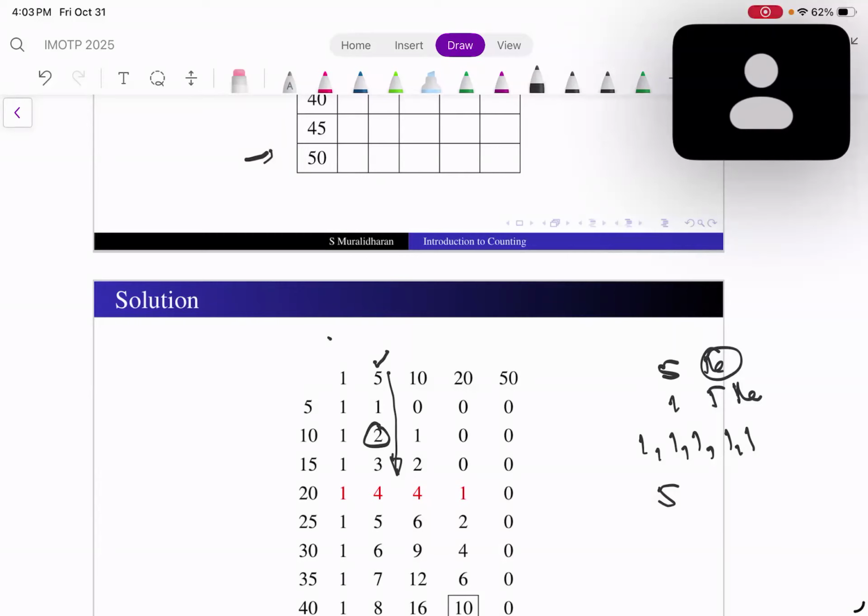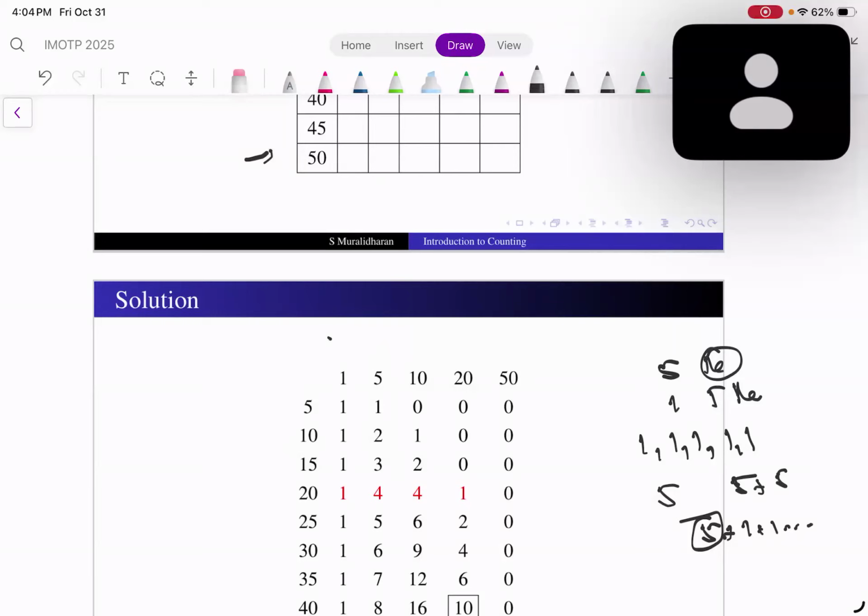If 5 rupee notes are used to give change for 10 rupees, how many ways can I do it? 2. Why? Because I can use 5 plus 5 or 5 plus 1 plus 1 plus 1. Note that 5 rupee notes have to be used. So the remaining thing is 10.